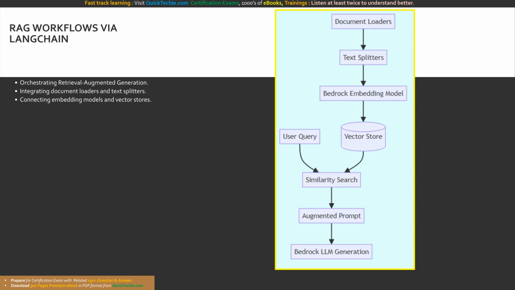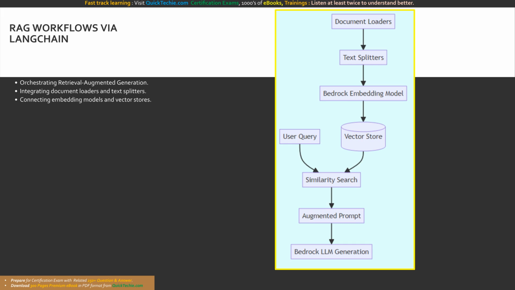When a user asks a question, LangChain autonomously embeds the query, executes a similarity search against the vector store to fetch the most relevant document chunks, injects those chunks into a predefined prompt template as context, and routes the final massive prompt to the Bedrock LLM to generate a perfectly grounded answer. LangChain connects all 5 of these disparate systems, loaders, splitters, embedders, databases, and LLMs, into a single unified executable Python chain.